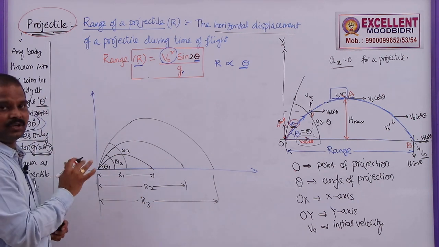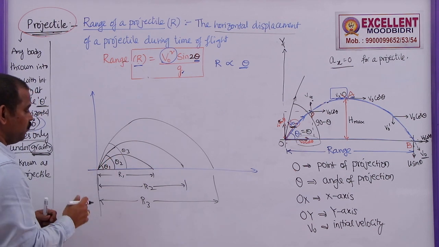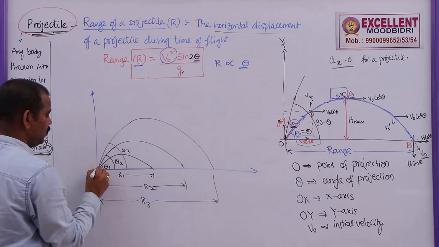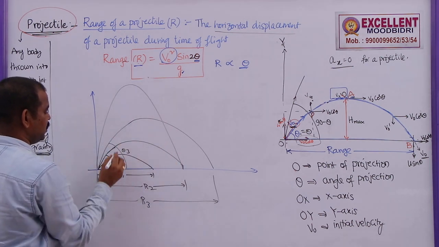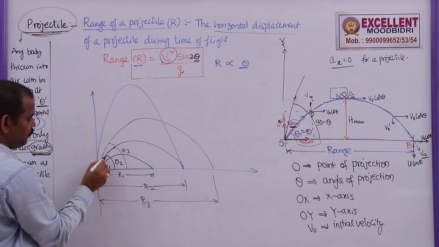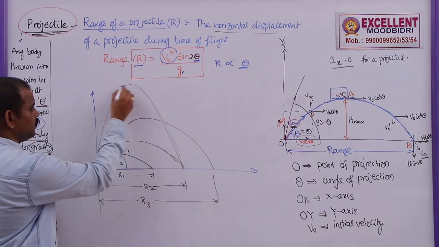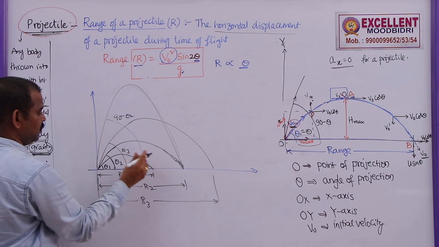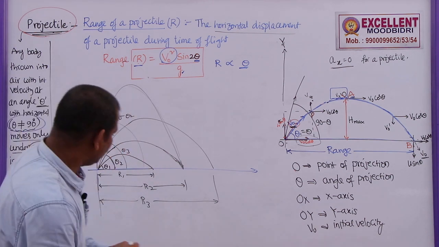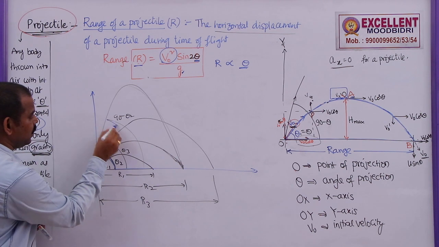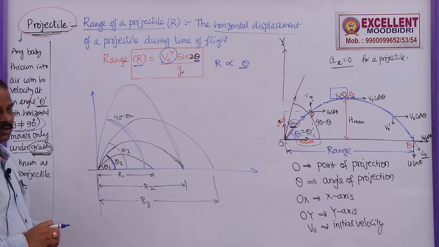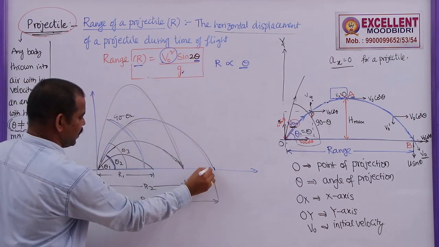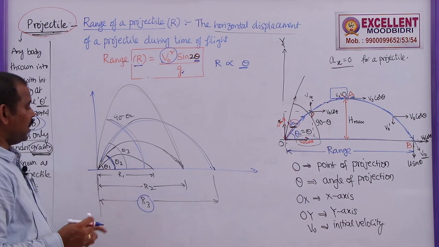So, for what angle of projection will the range be maximum? We know that as theta increases, the range will increase. But it is also found that for this angle the range will be the same. What is this angle? If it is theta 2, for this one it should be 90 minus theta 2, because as these ranges are equal, one angle is theta 2 and the other angle must be 90 minus theta 2. It is found that the range is maximum in this diagram. For this diagram, R3 is the maximum range. So, what is this angle of projection?